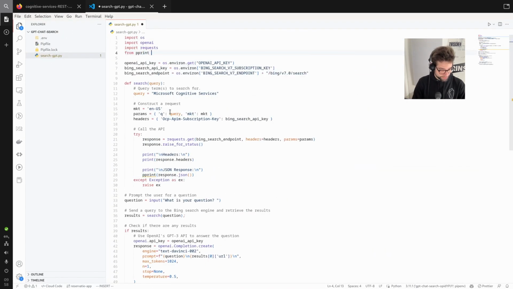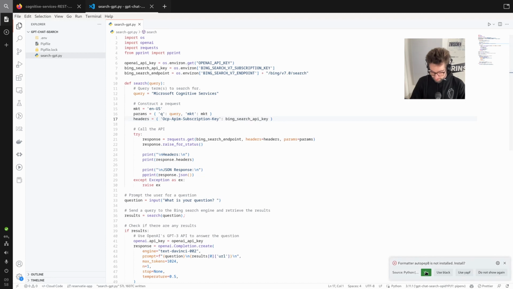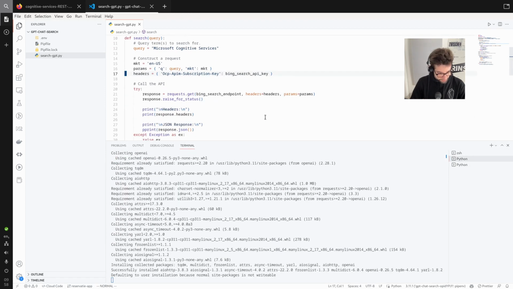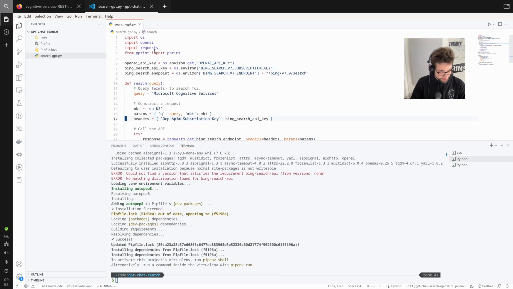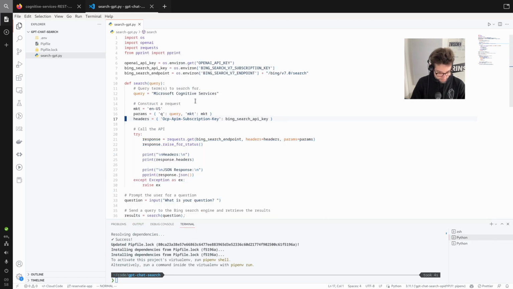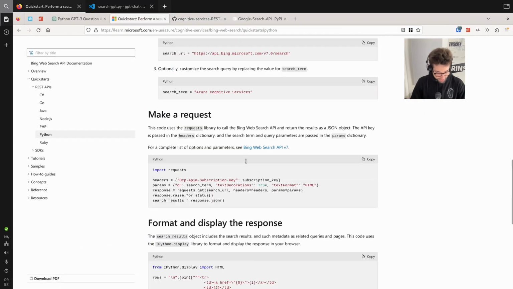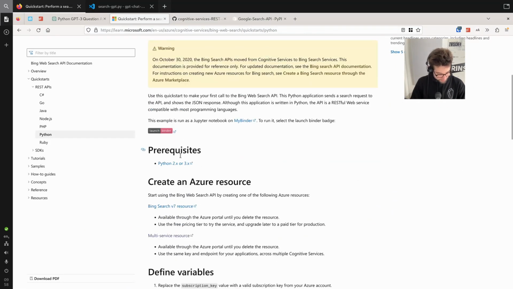From bprint import... yeah, that. I want that. Cool. Formatter. Yeah, you can use a formatter. That's fine. So what do we still need? Request is already there, so that's good. It looks like we have all the packages. What we don't have is these keys. So let's go get them.